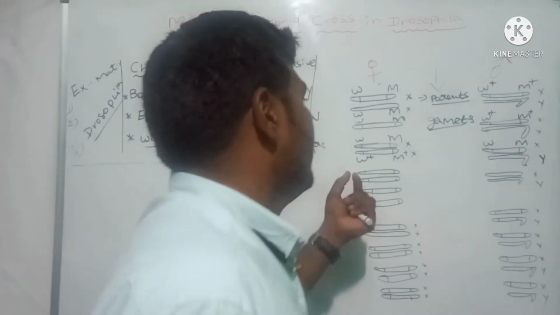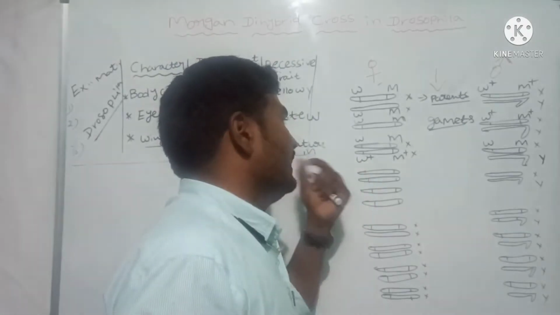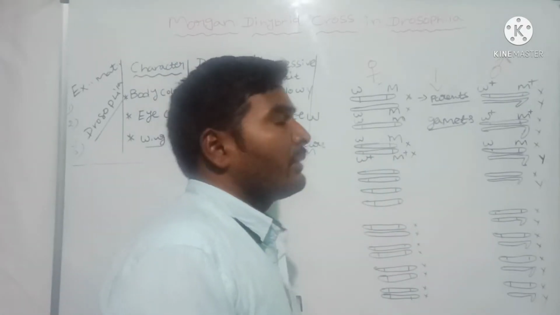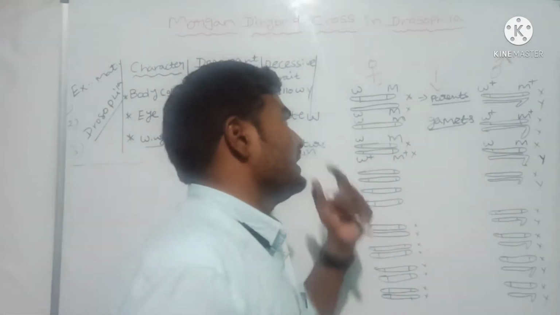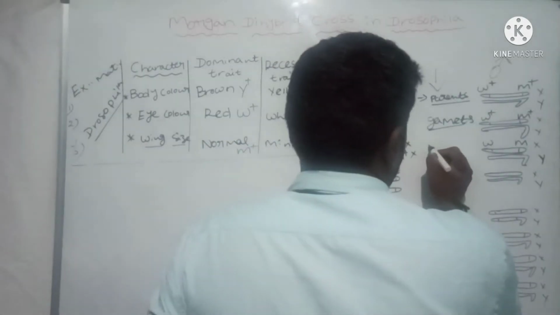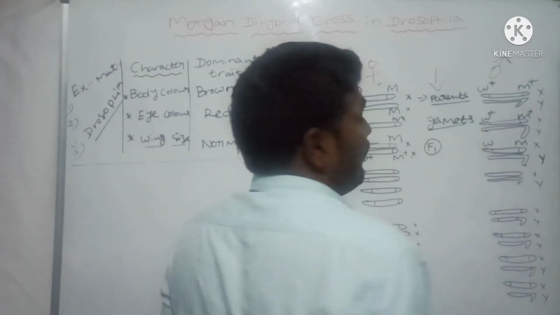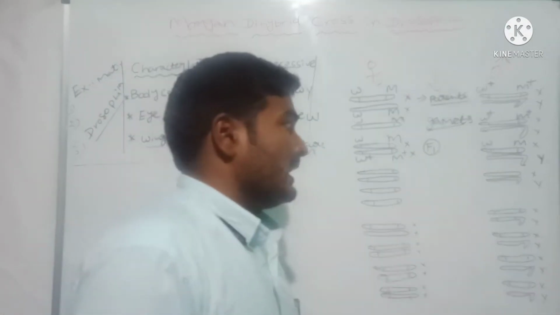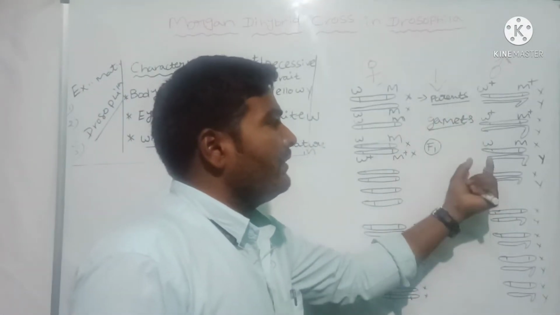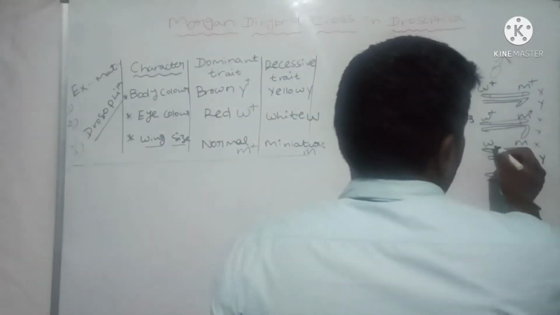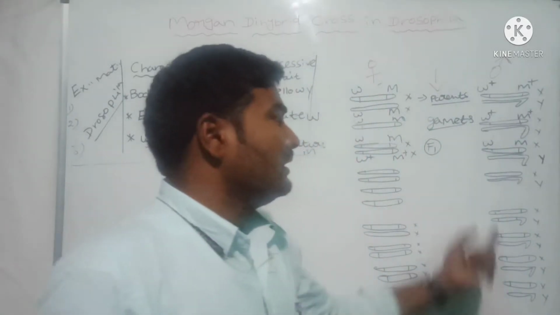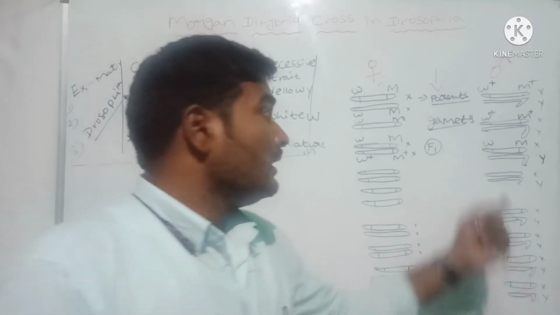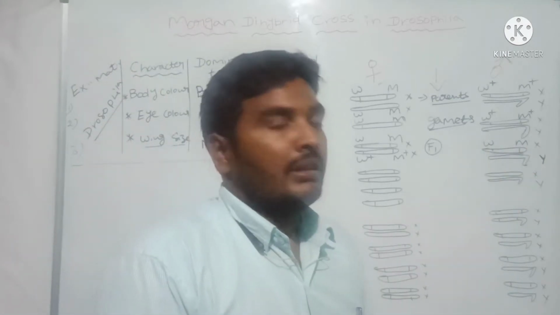So W plus is red eye with normal wing size. This is the F1 generation, where the female gets red eye with normal wing size. The male in the F1 generation is W and M, which means white eye with miniature wing.